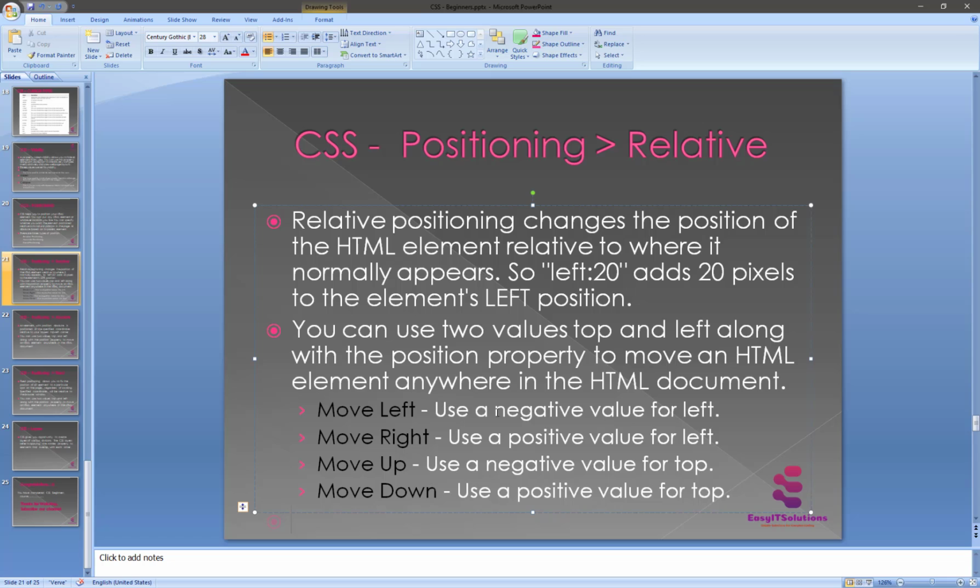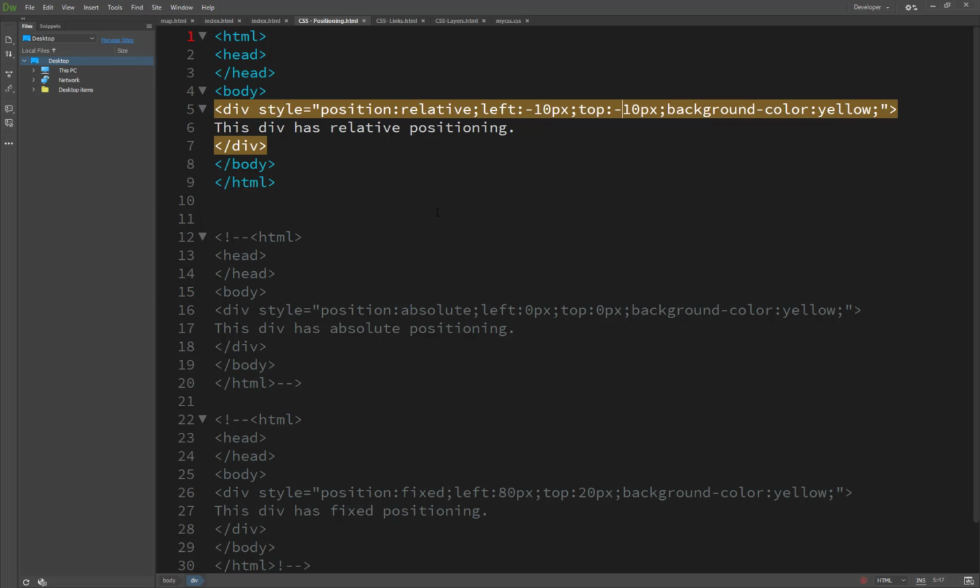I have written here to use a negative value for left, but I think this is wrong. I think CSS uses a negative value to move from left to right. Yes, that's right. So this is the relative position.